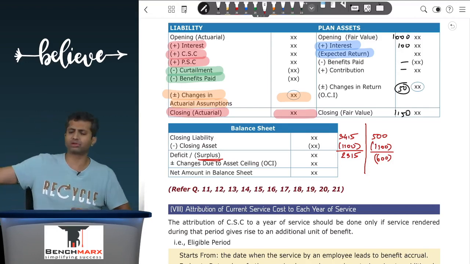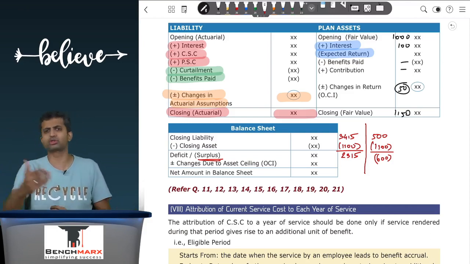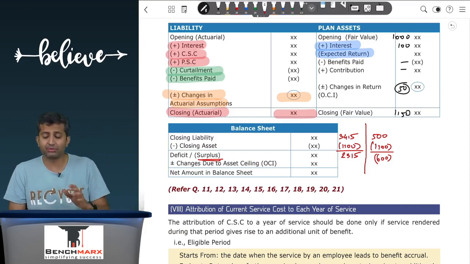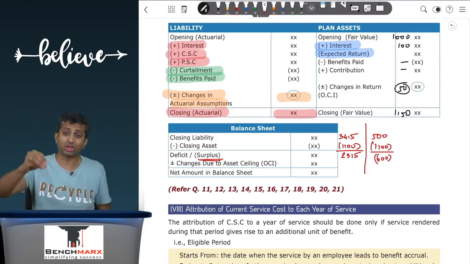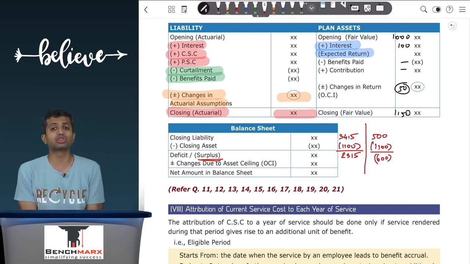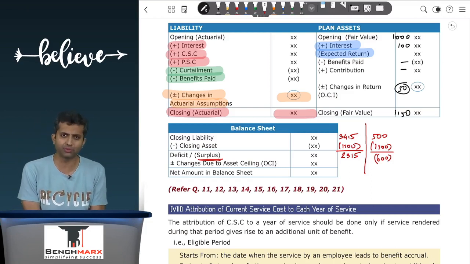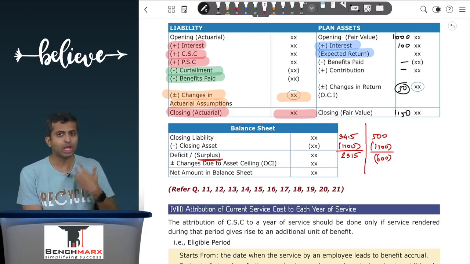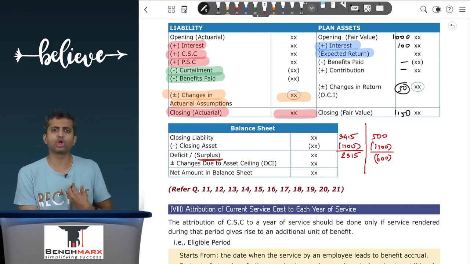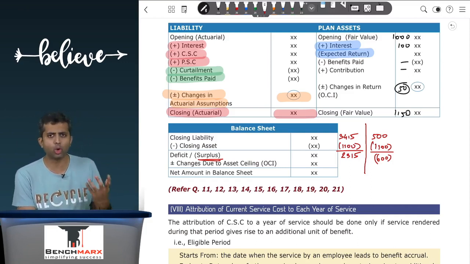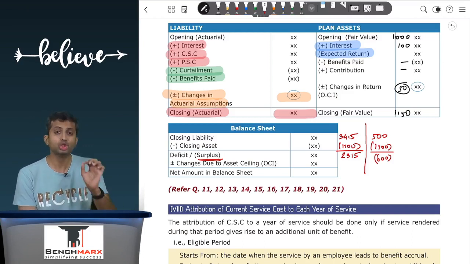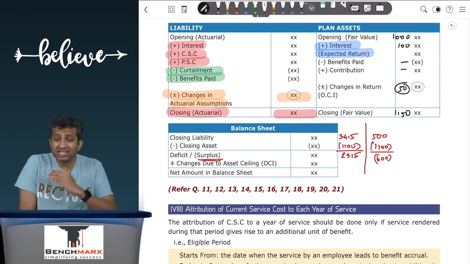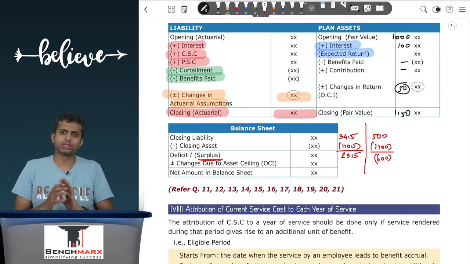Sir, but I have 600. Well, what happens to the remaining 400? It has to be used for employee welfare. Like, if you remember in your CA Inter, if you have unclaimed dividend for 7 years, you keep it with you. After that, you have to transfer it to the Investor Education and Protection Fund. You cannot utilize it for your own benefits. In a similar way, in case of companies where there is an asset ceiling, you cannot utilize the amount for your own company benefits, in which case you will have to restrict the withdrawals to 200.